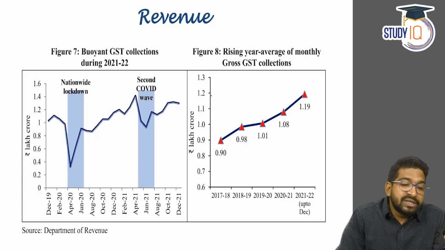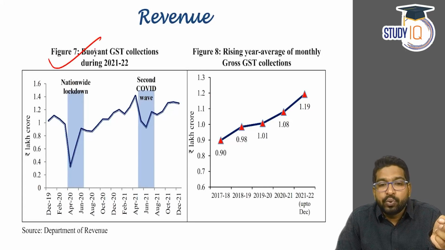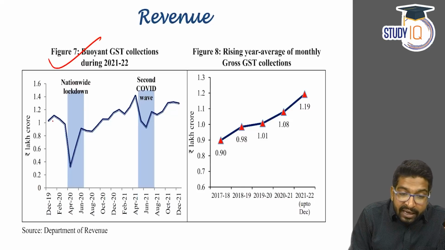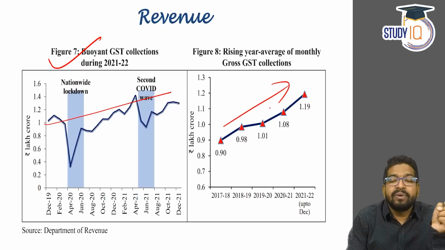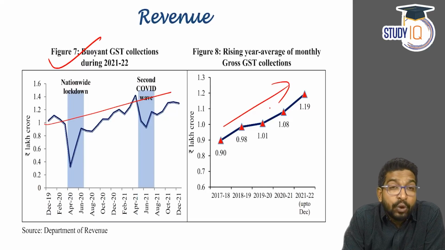You can see that the GST collection for 2021-22 was quite buoyant. It was improving, again reaching pre-pandemic levels. There is also a rising year average of monthly gross GST collection. Every month, GST gross collection is rising continuously.